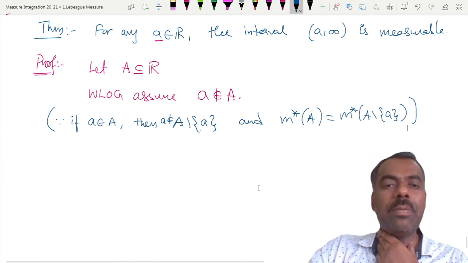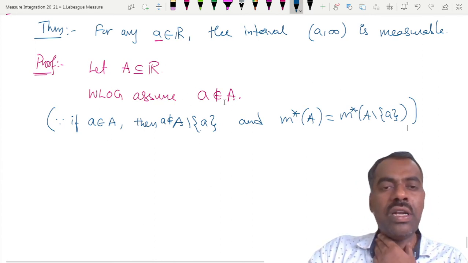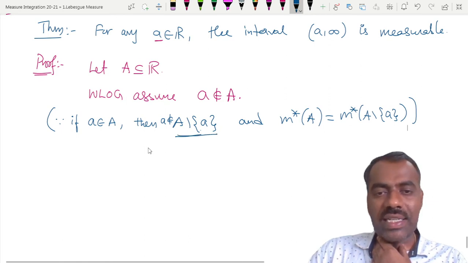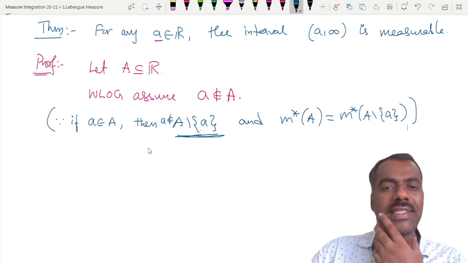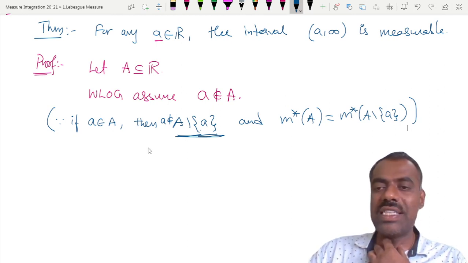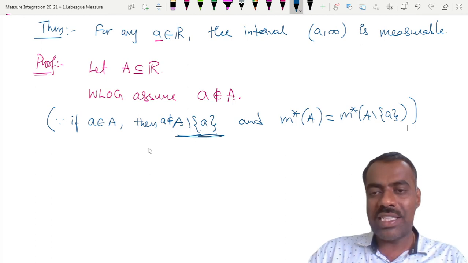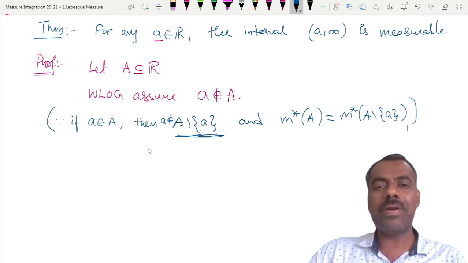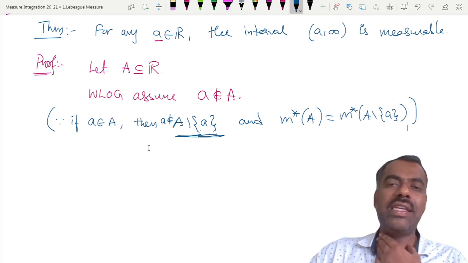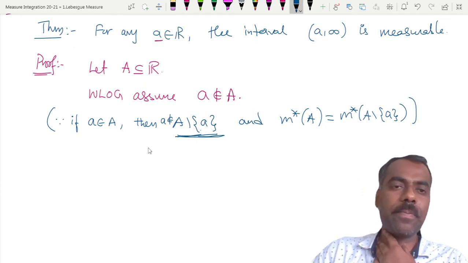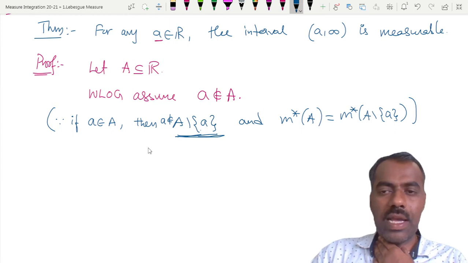Let me repeat again this statement. Without loss of generality, we can assume that a is not in A, because if a is in A, then you consider another set, namely A minus {a}. Then clearly a is not there in that set, and m star of A is same as m star of A minus {a}. So instead of taking A, you take A minus {a}. So a is not there and measure is same. So you can take that set itself as A. Any problem?